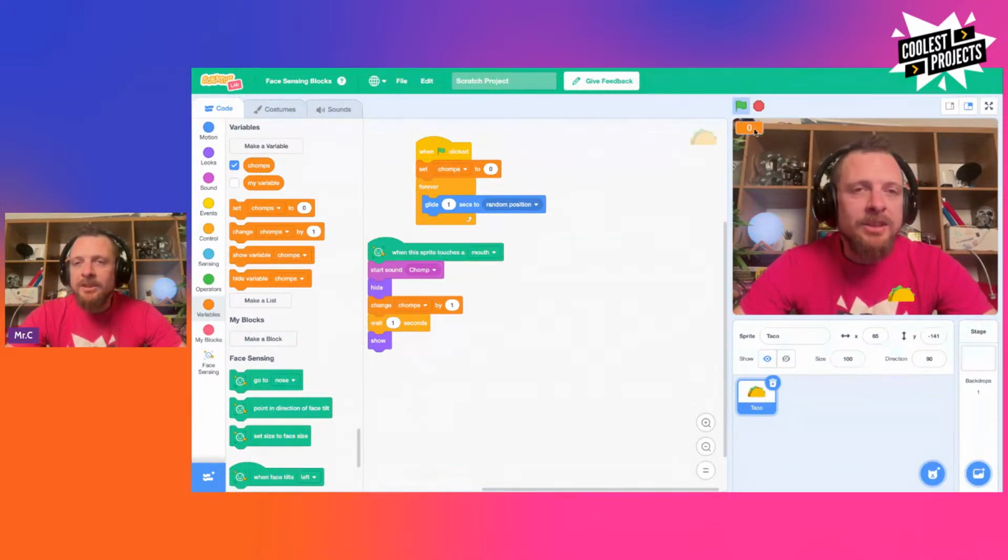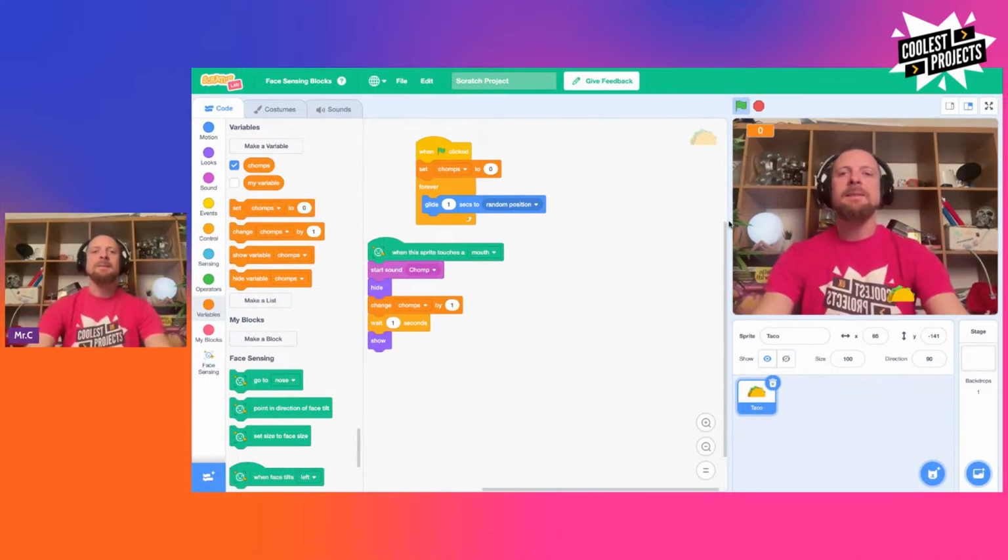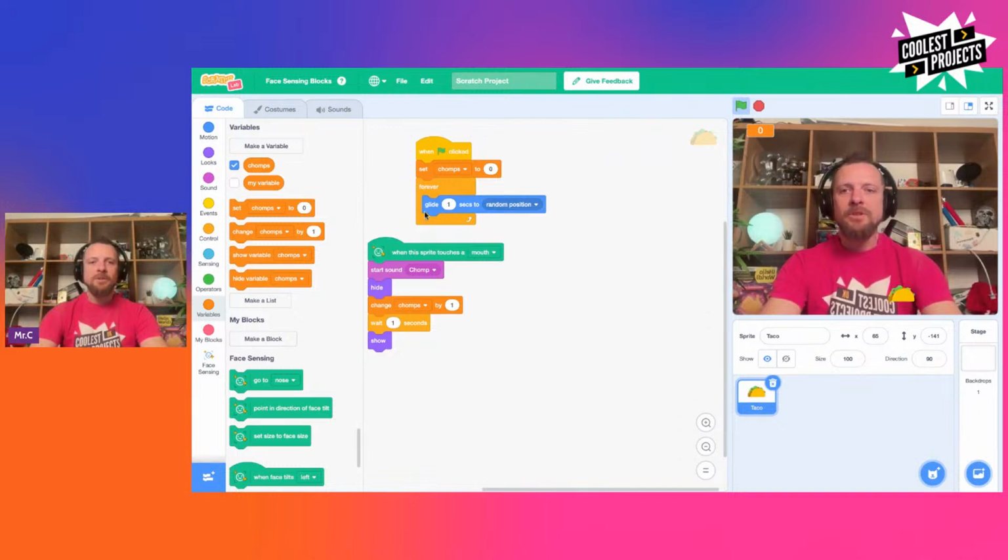And if you double click on this, it changes the way it looks. Okay, so we don't really want a slider. I'm just going to leave it like that, like the big 1 button there. Fantastic. Okay, so when I run my code now, we should see that green flag is clicked, chomps will go to 0, and then the game will start.